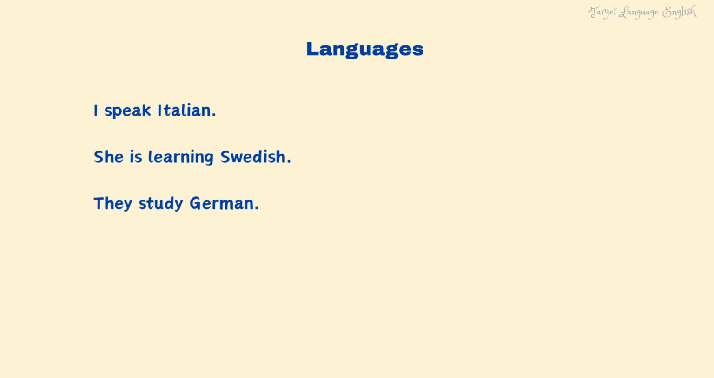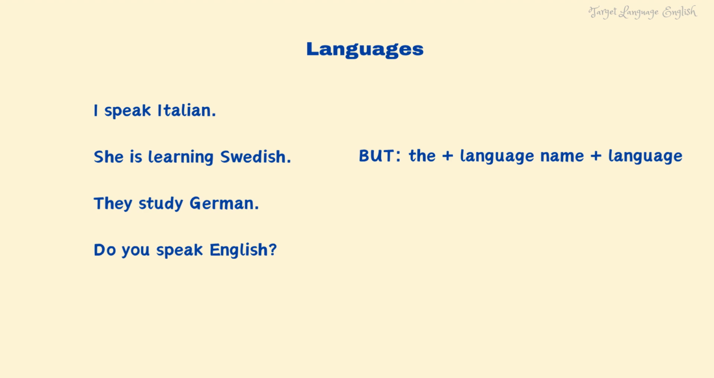We use no article with languages. For example, I speak Italian. She is learning Swedish. They study German. Do you speak English? But we use the definite article if the language name is followed by the word language.